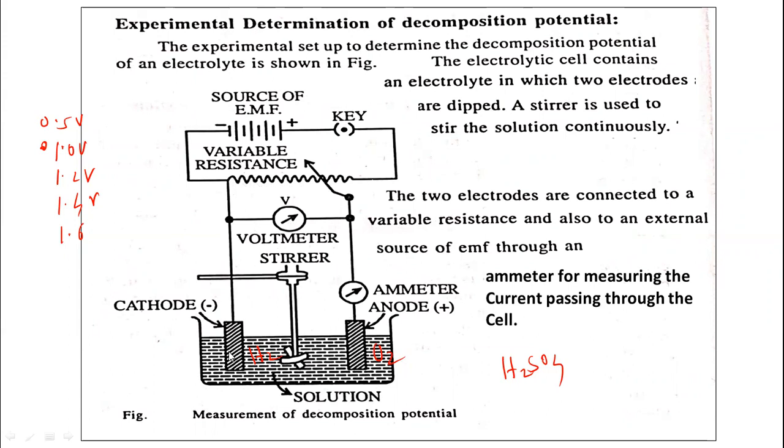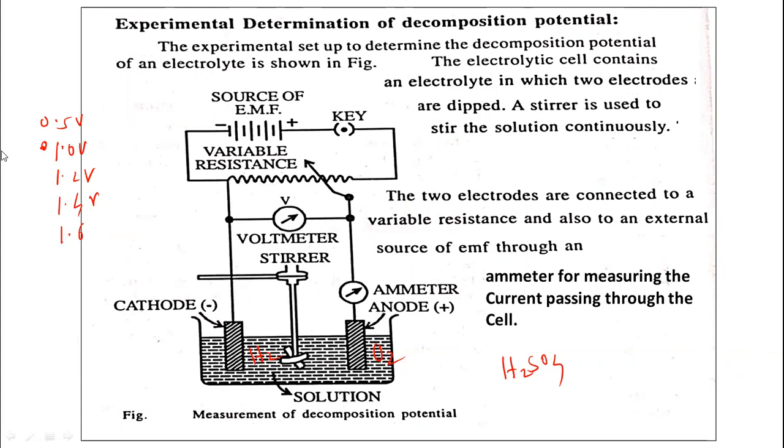The two electrodes, cathode and anode, are dipped in the electrolyte solution and connected to the source of EMF. So this is the experimental setup for the electrolysis of the electrolyte, where we can determine the decomposition potential.